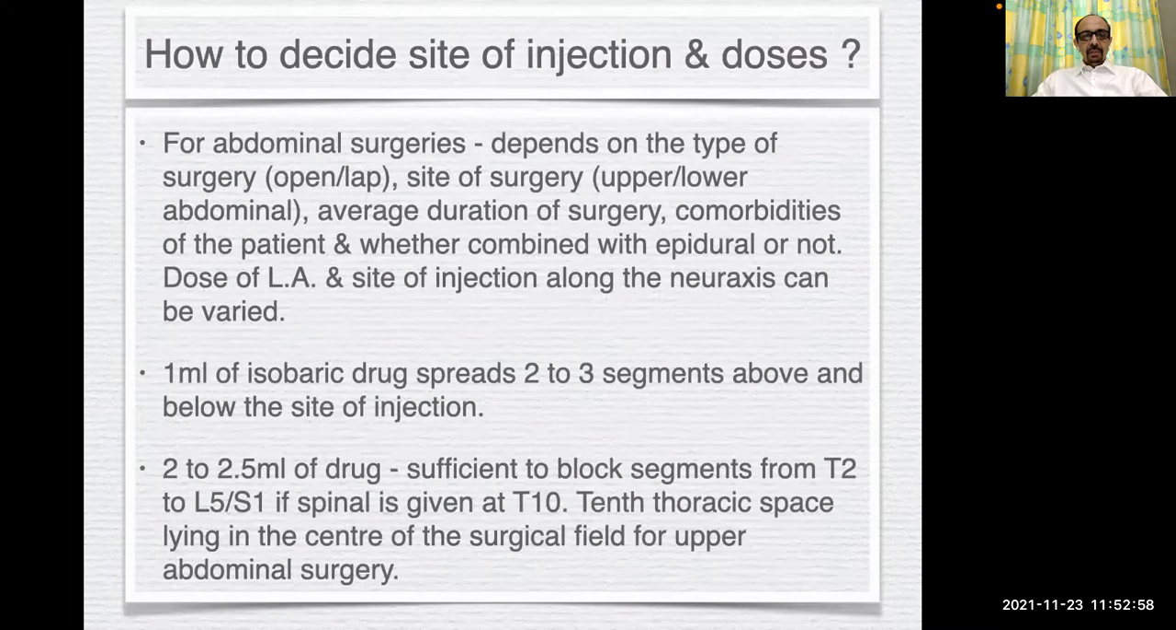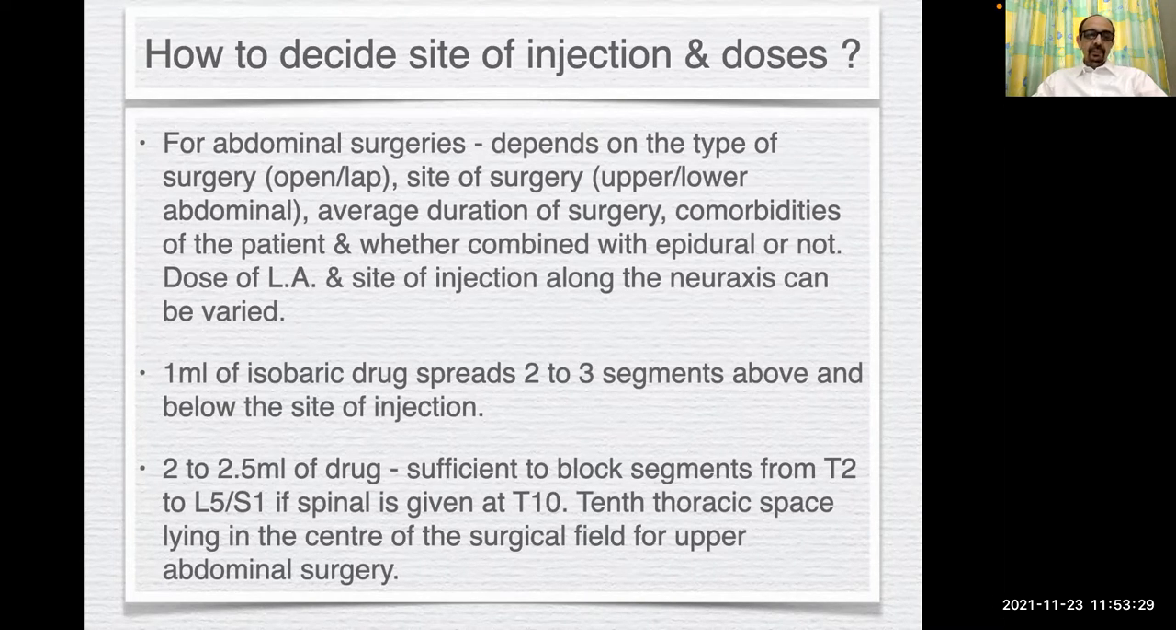And this is important: how to decide about the site of injection and doses. For abdominal surgeries, it depends on the type of surgery, site of surgery, average duration of surgery, comorbidities of the patient, and whether you have combined it with epidurals or not. Dose of local anesthetic and site of injection along the neuraxis can be varied. In general, 1 ml of the isobaric drug spreads 2 to 3 segments above and below the site of injection, and accordingly you can calculate your doses and site of injection.